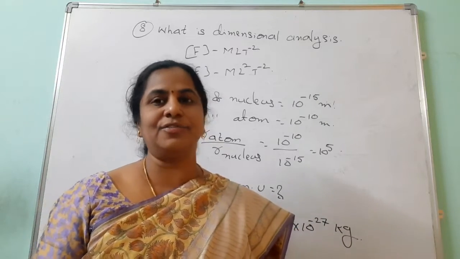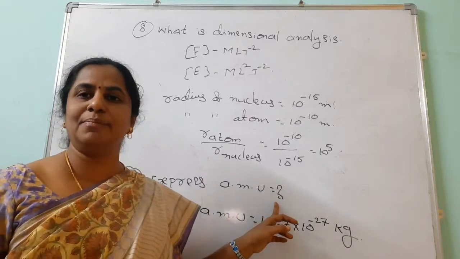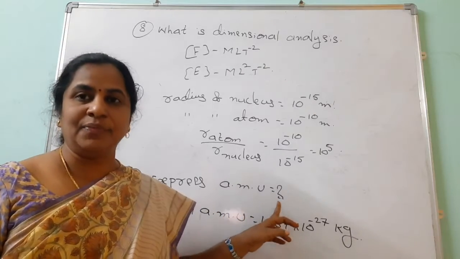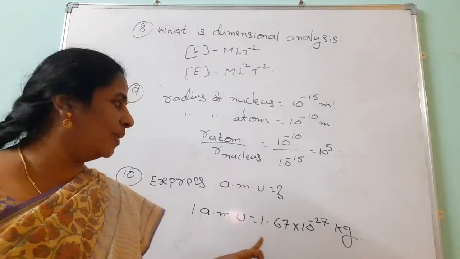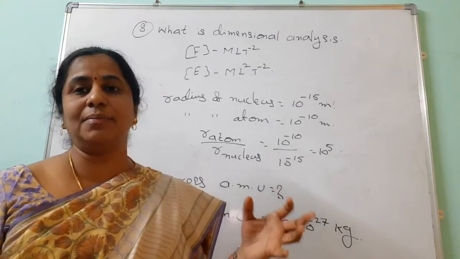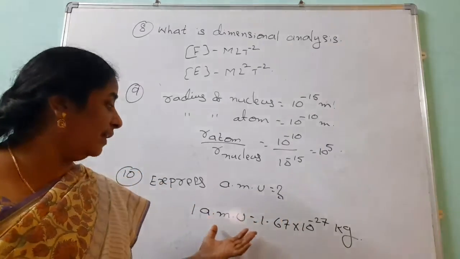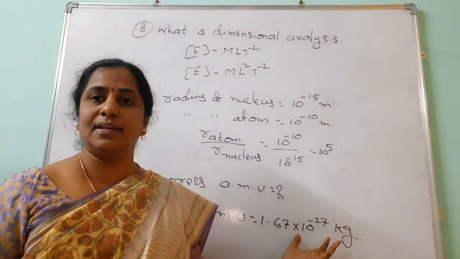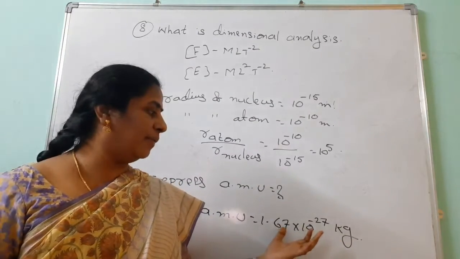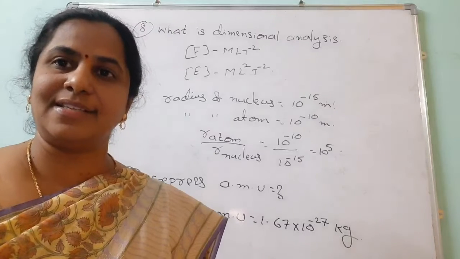That's why they introduced one more unit. What is that called? Atomic mass unit, simply represented as AMU. One atomic mass unit equals how much? The definition is 1/12 of the mass of the carbon isotope C-12. And the relation between one AMU and the kg is 1.66 or 1.67 into 10 to the power of minus 27 kgs.